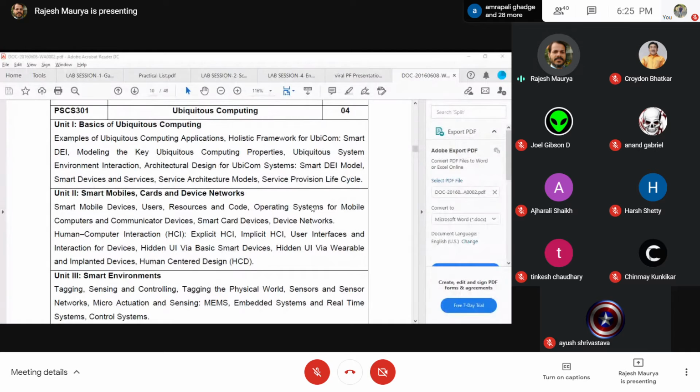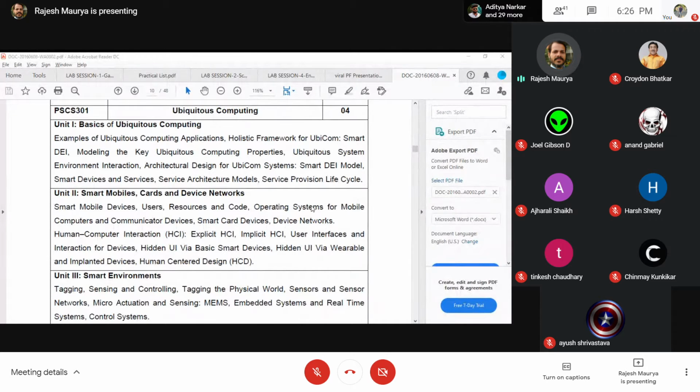Then the next thing that comes into the picture is what do you mean by smartness, and what is the smart DEI? Each component, that is smart device, smart environment, and smart interaction, has to be learned. You need to have different examples of each of the cases of smart devices, smart environment, and smart interaction. You need to also discuss the different types of form factors that may be supported, including smart dust, skins, and clay technology, which will be used for implementing UBICOM systems. You need to also discuss the various different types of